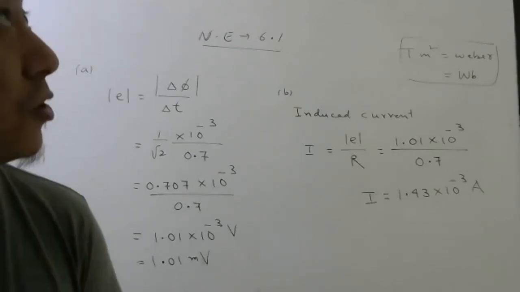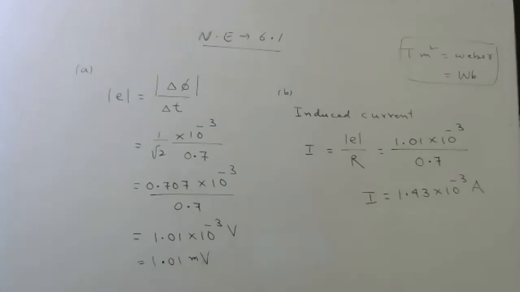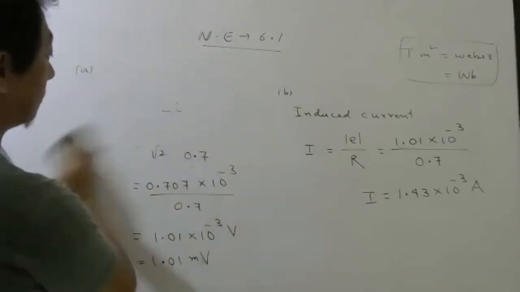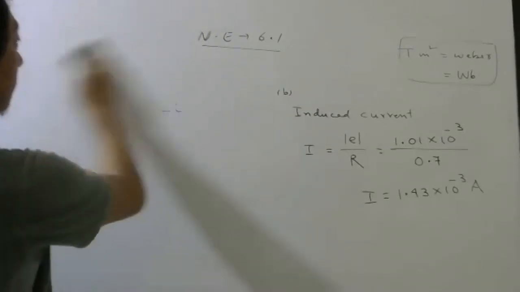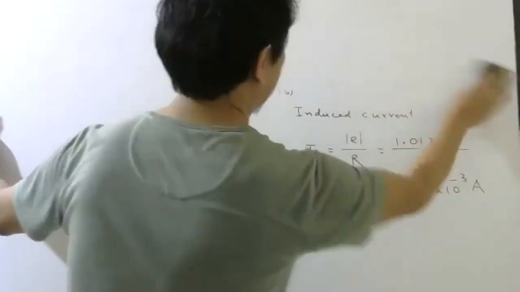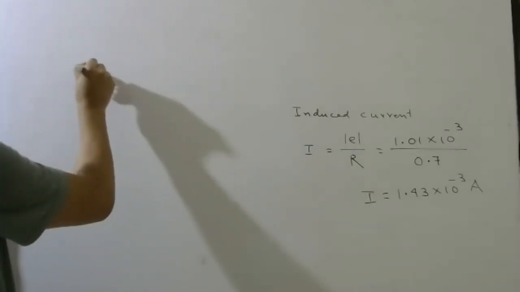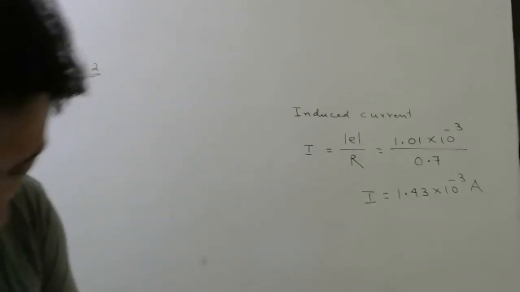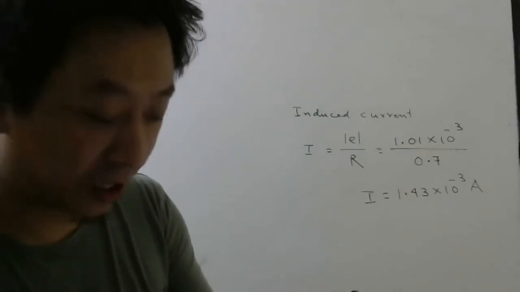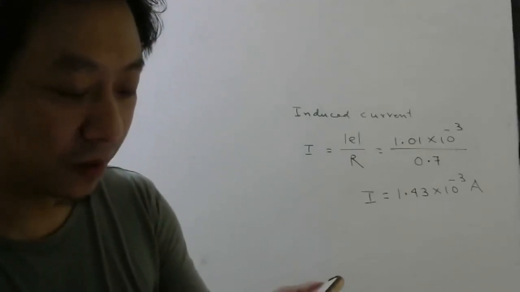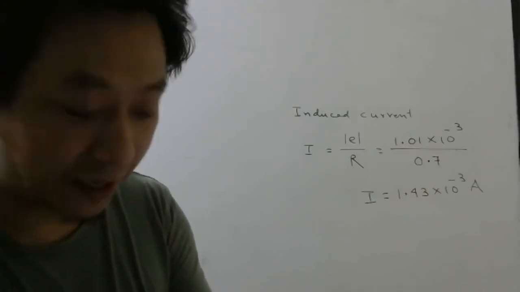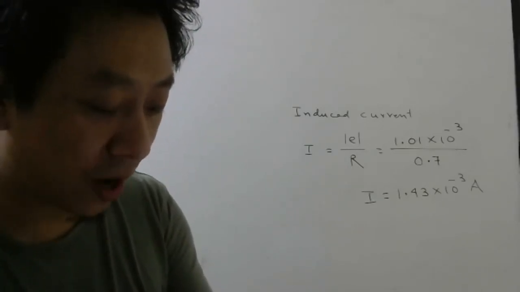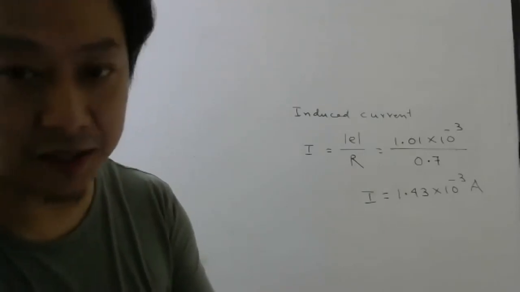Second question let us do, last question for today. In the second question, they are saying a circular coil of radius 10 centimeter, 500 turns, and resistance 2 ohm is placed with its plane perpendicular to the horizontal component of Earth's magnetic field.